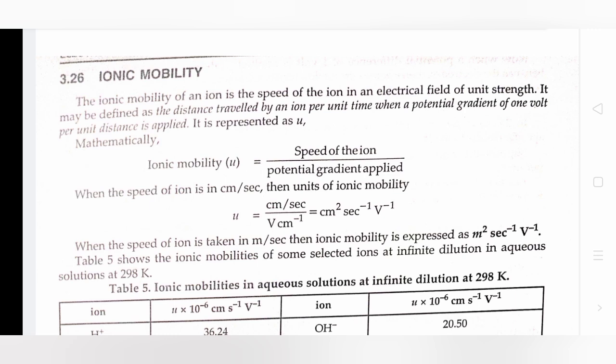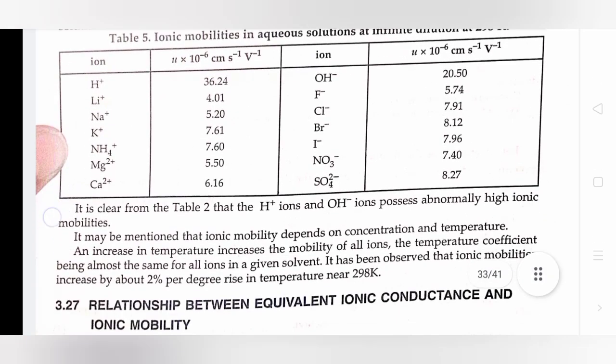Its unit is cm² s⁻¹ V⁻¹. When the speed of the ion is taken in meters per second, then the ionic mobility is expressed as m² s⁻¹ V⁻¹. Table 5 shows the ionic mobilities of some selected ions at infinite dilution in aqueous solution at 298 Kelvin. It is clear from the table that H⁺ and OH⁻ ions possess abnormally high ionic mobilities. It may be mentioned that ionic mobilities depend on concentration and temperature.